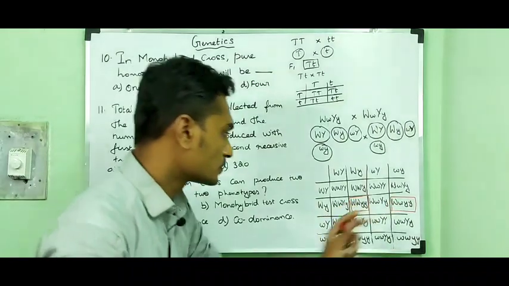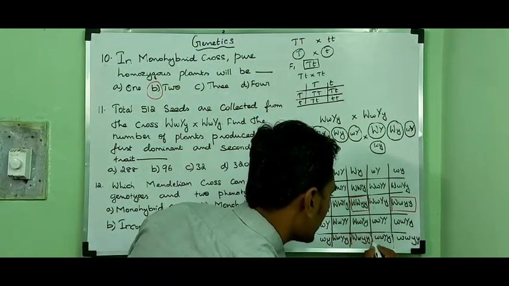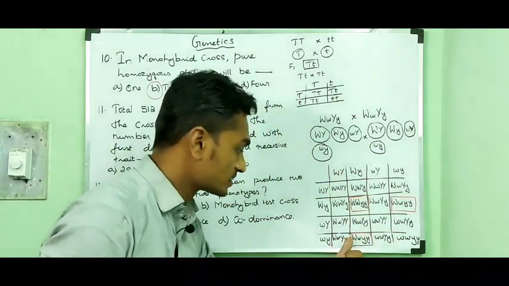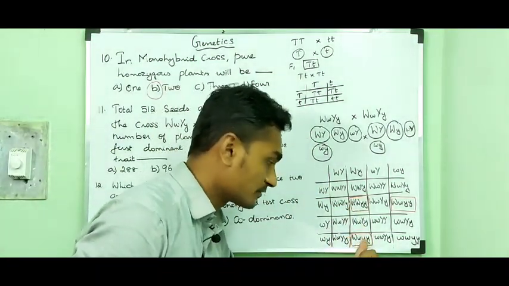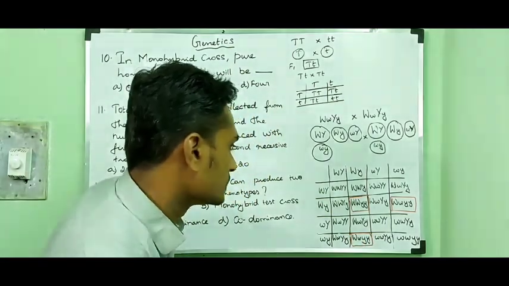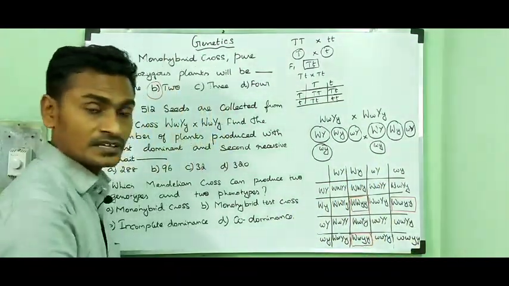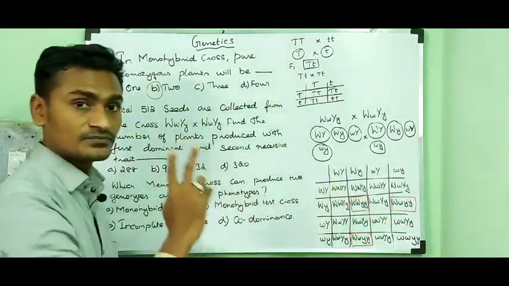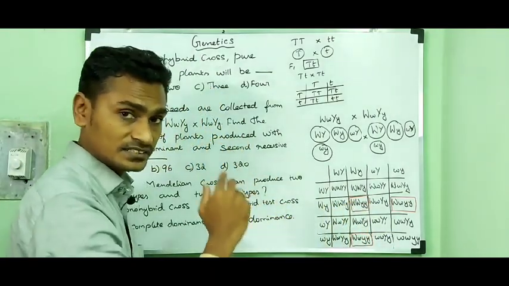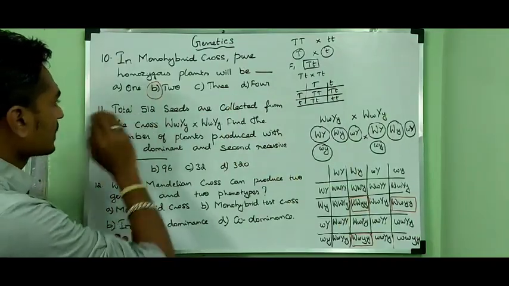So 1, 2. Then here we can find the first pair of alleles shows the dominant character. Then the second pair of alleles shows the recessive character. So among the 16 progenies, 3 of them show the first dominant character and the second pair of alleles shows the recessive character. How many seeds are total?